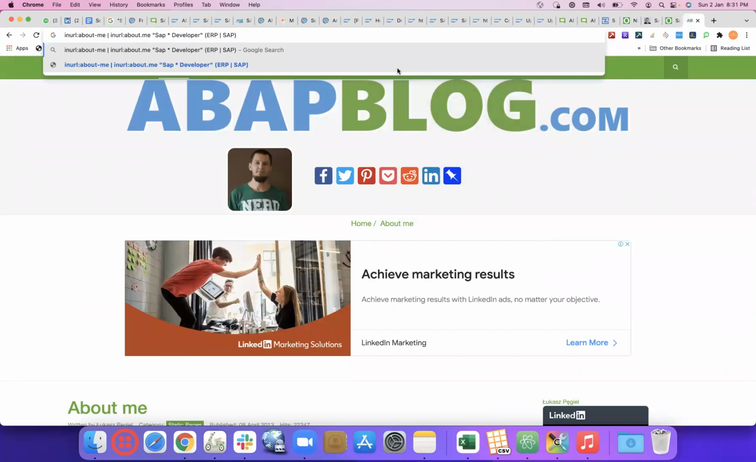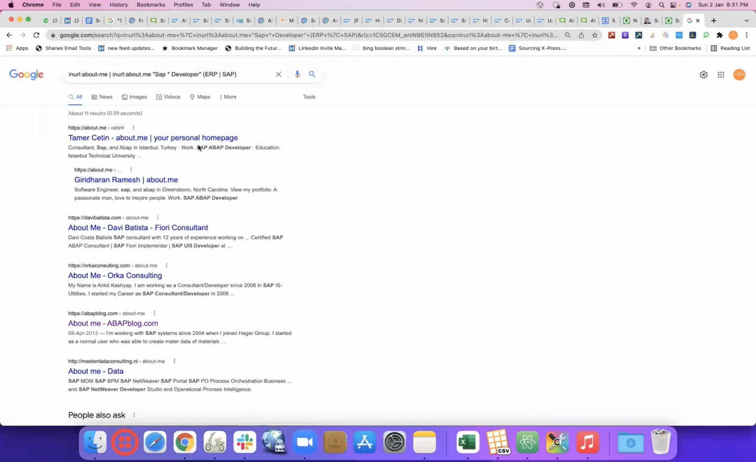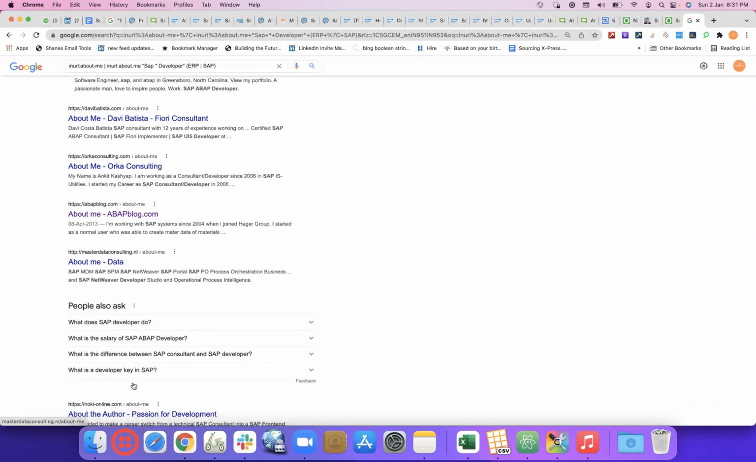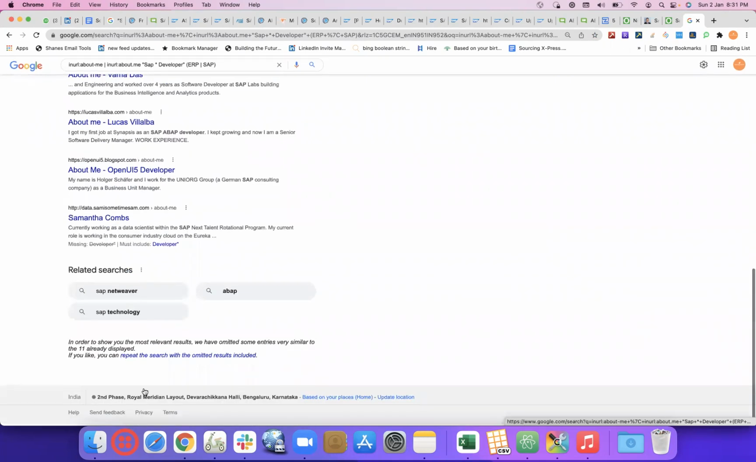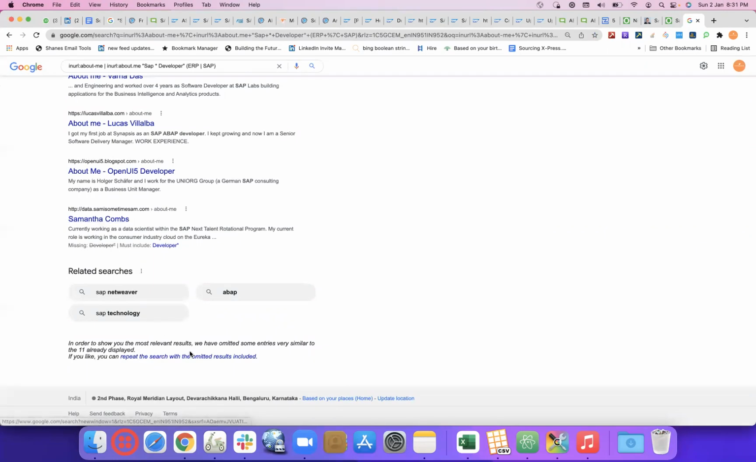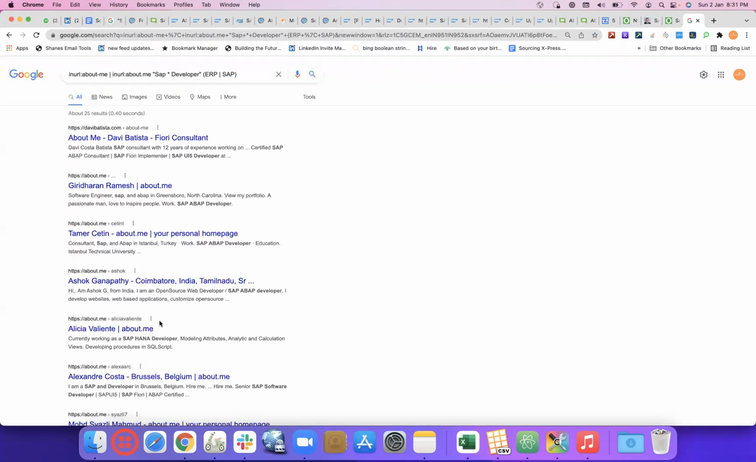Profile. So we might get, okay, these 11 results: Orca Consulting, Fiori Consultant, Giridhar Ramesh, who would have their own blogs or anything, and they would have mentioned about me. And we just got that. And in URL, whenever we use it, we get limited results first, then repeat the search. So we got 25 results.